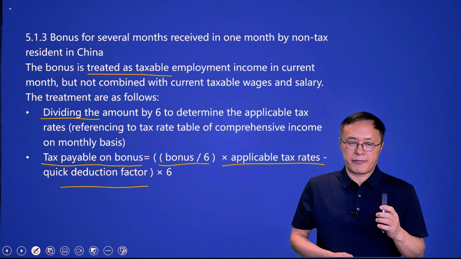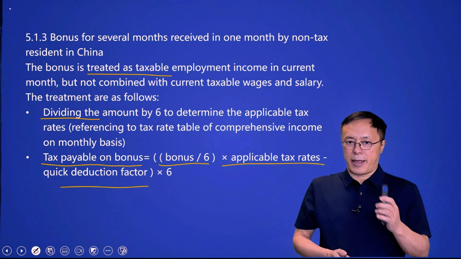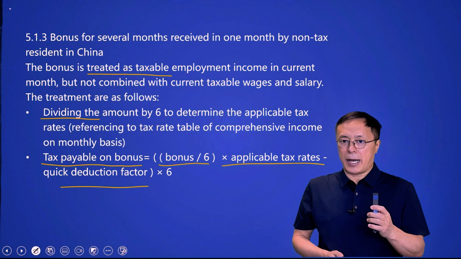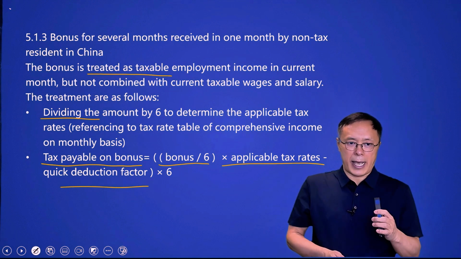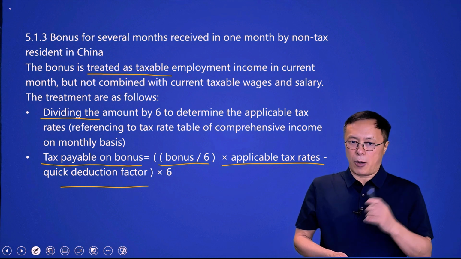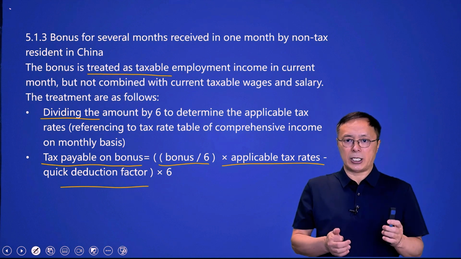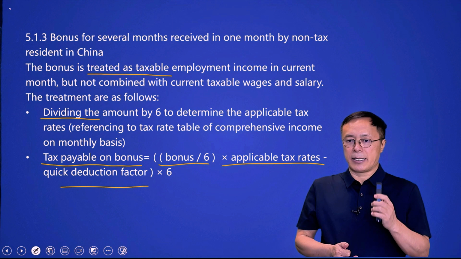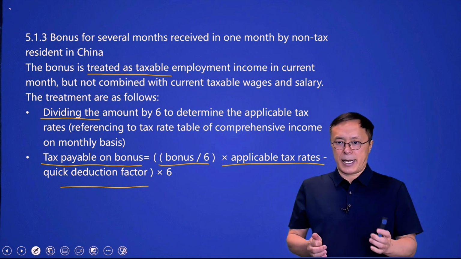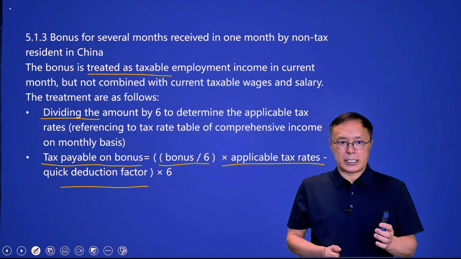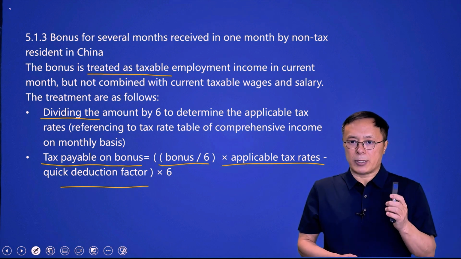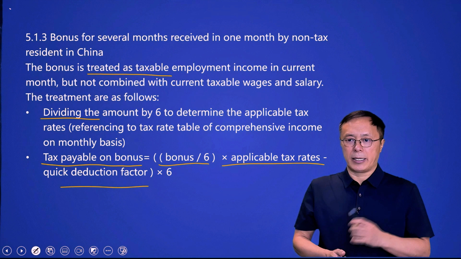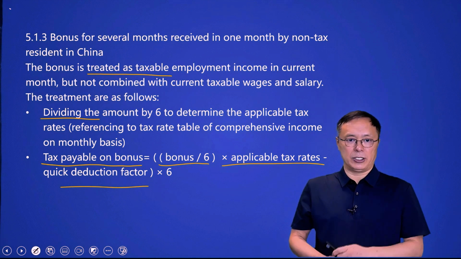One option is to combine it into the current month's wages and salaries, and the other is to calculate IIT on it separately. Different from this, non-tax residents have only one option, which is to calculate IIT on the bonuses separately.